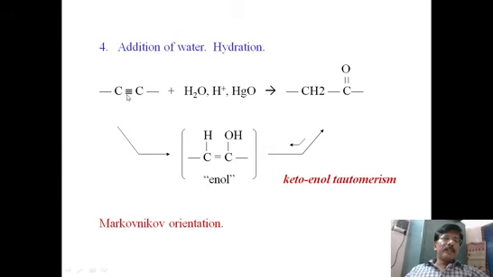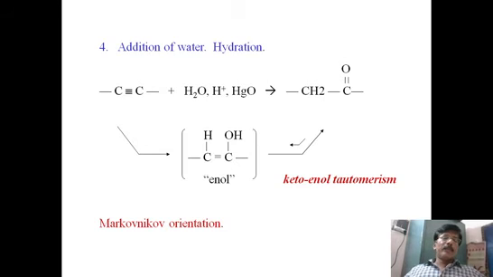In alkyne, we have C triple bond C. When H2O is added, at one carbon hydrogen is added, and the other carbon has an OH group. Then a double bond is there. This is an enol, that's why the name is enol. So when one molecule is added to alkyne, we get enol.